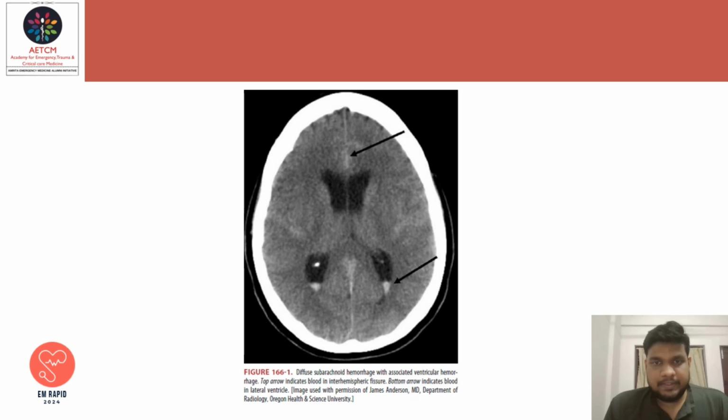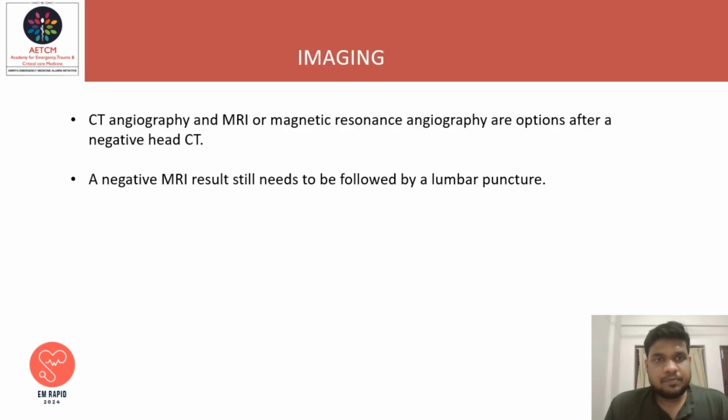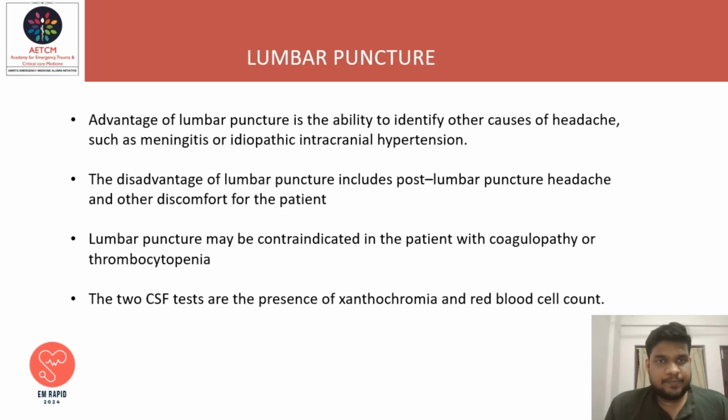Image showing diffuse SAH and an intraventricular bleed also. CT angiography and MRI or magnetic resonance angiography are options after a negative head CT. A negative MRI result still needs to be followed by a lumbar puncture.